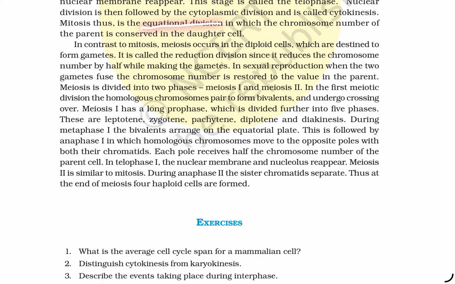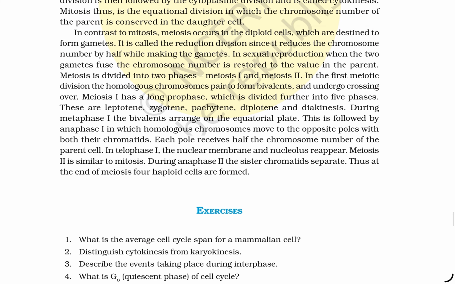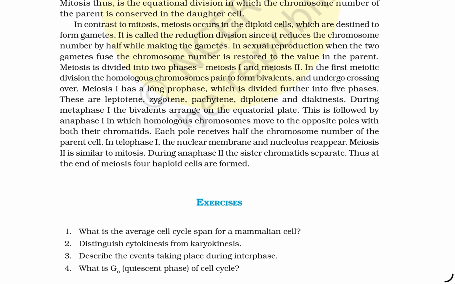Mitosis thus is an equational division, in which the chromosome number of the parent is conserved in the daughter cells. In contrast to mitosis, meiosis occurs in the diploid cells which are destined to form gametes. It is called a reductional division, since it reduces the chromosome number by half while making the gametes. In sexual reproduction, when the two gametes fuse, the chromosome number is restored to the value of the parent.